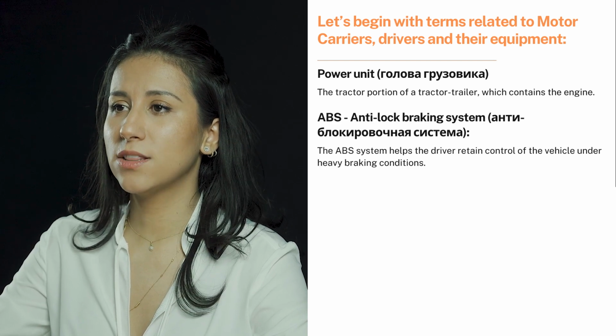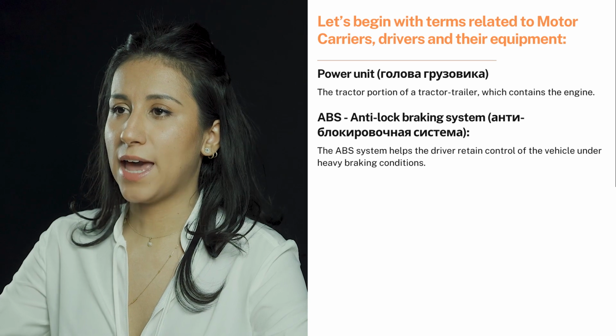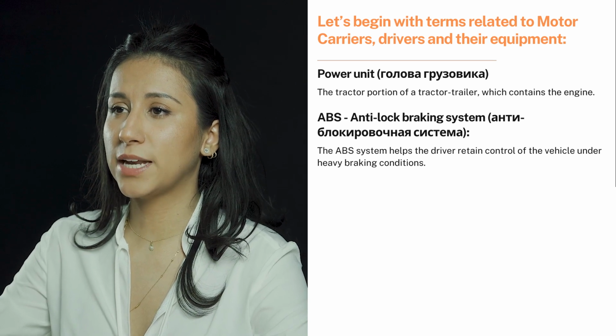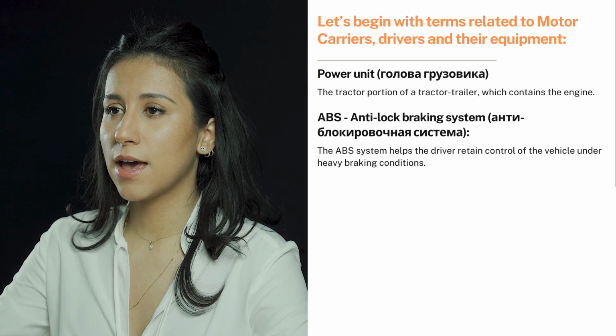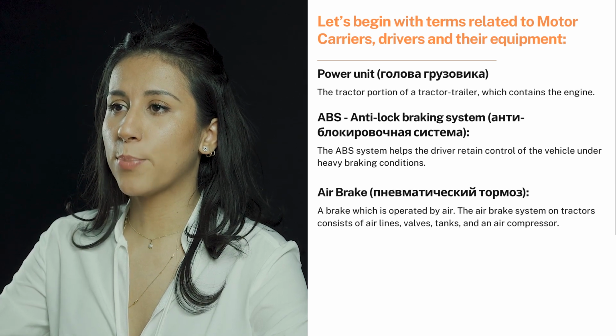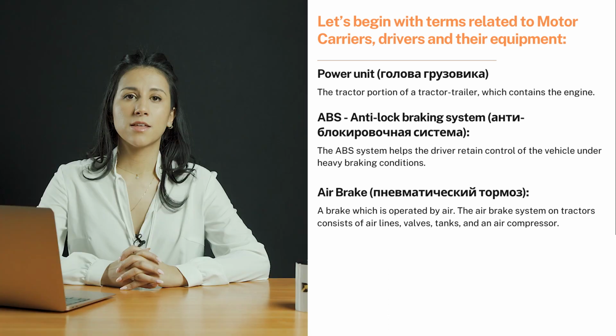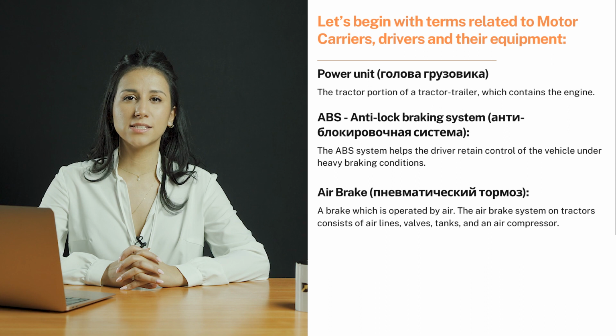ABS, anti-lock braking system. The ABS system helps the driver retain control of the vehicle under heavy braking conditions. Air brake. A brake which is operated by air. The air brake system on tractors consists of air lines, valves, tanks, and air compressors.